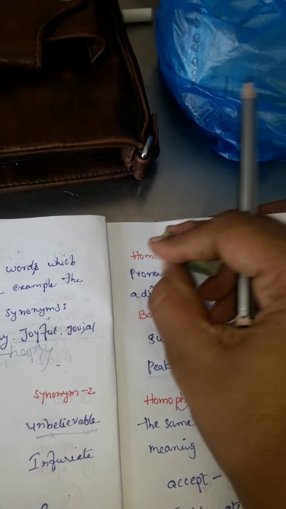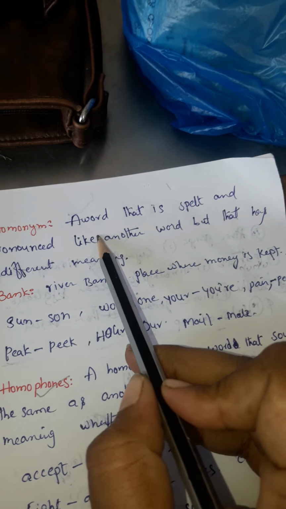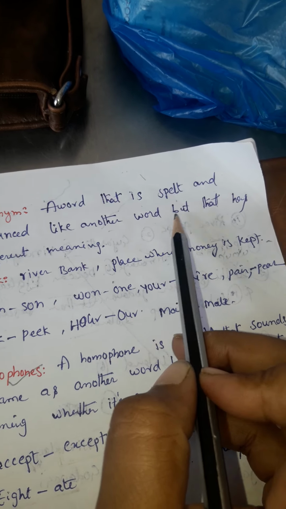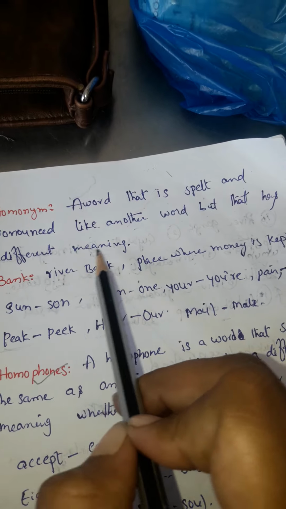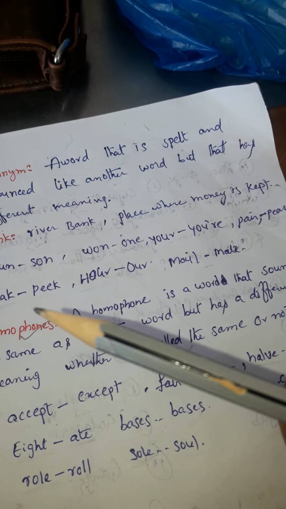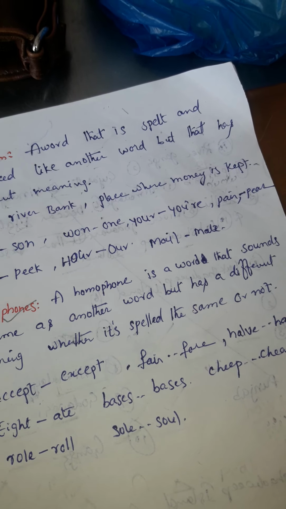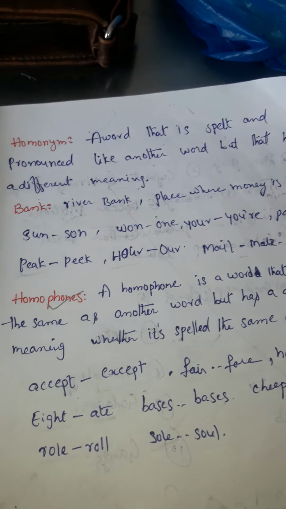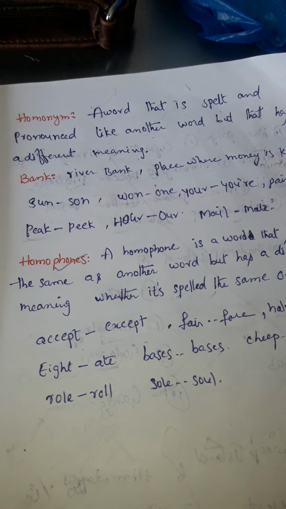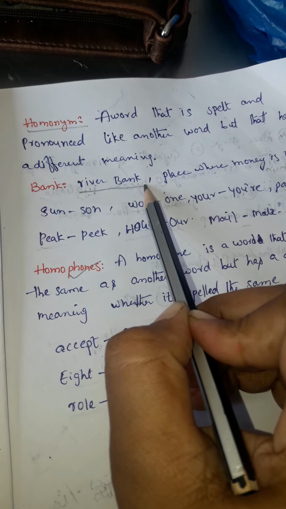homonyms. Next one is homonym. What is a homonym? A word that is spelt and pronounced like another word but has a different meaning. The pronunciation is similar but the meaning is different. That is called homonyms. So, river bank.